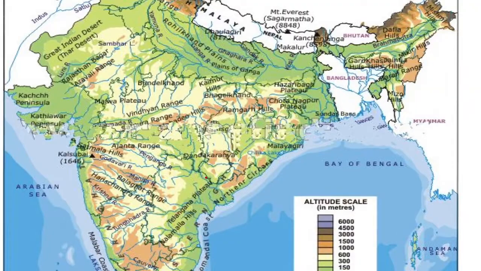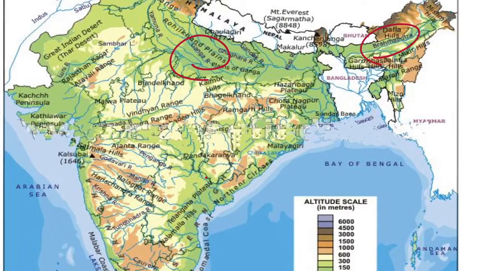The northern Indian plains lie to the south of the Himalayas and they are generally level and flat. They are formed by the alluvial deposits laid by the rivers Ganga, Brahmaputra and Indus as well as their tributaries. These river plains provide fertile land for cultivation and that is the reason for the high concentration of population in these plains.